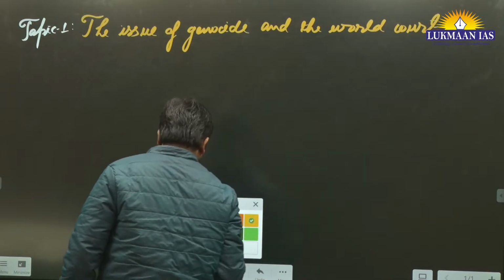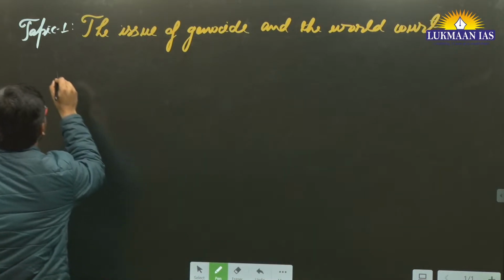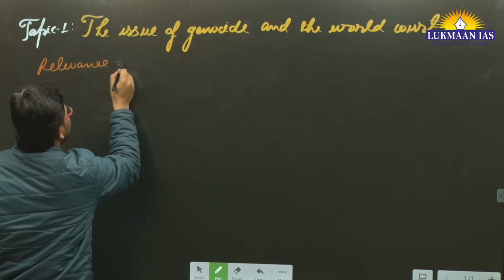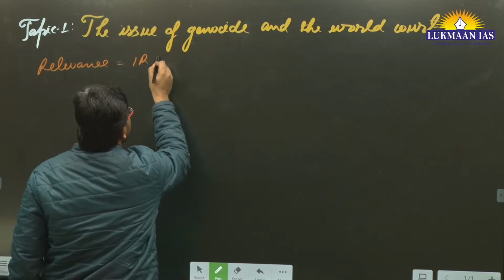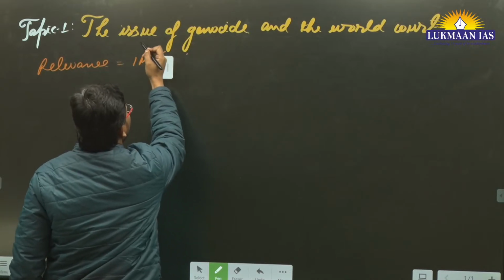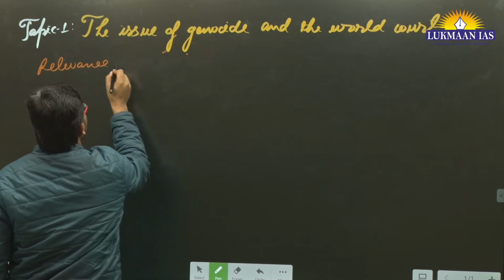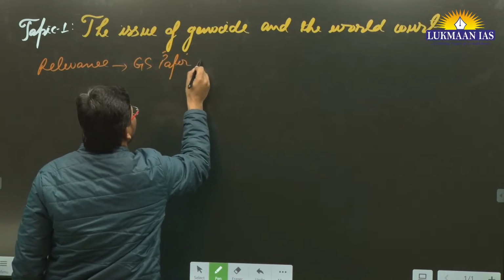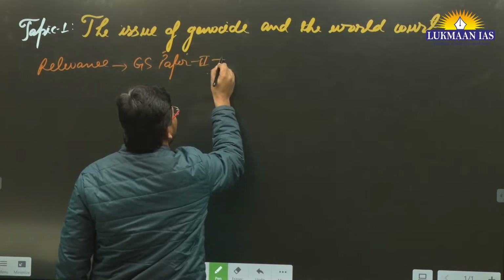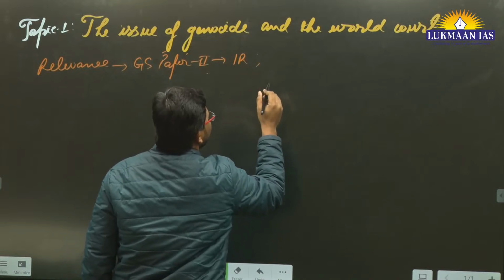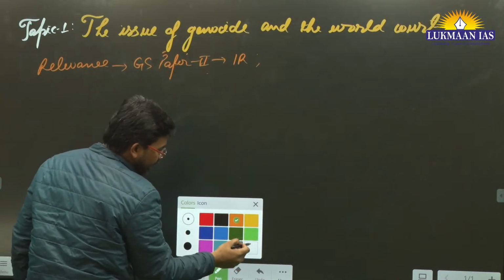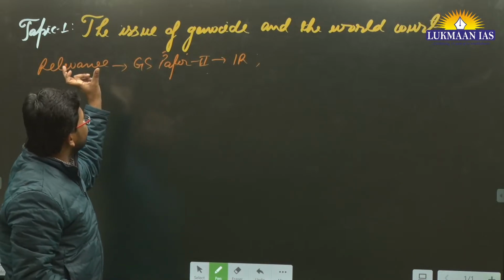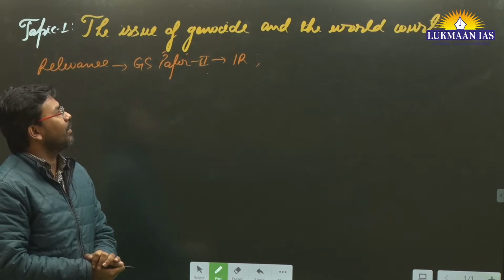So this particular topic is important under international relations. When we talk about relevance of this particular topic, it is important under international relations. It is part of GS paper 2 of the mains exam under the IR section, and it is also important under the IR section for the prelims exam. So this topic is the issue of genocide and the world court.